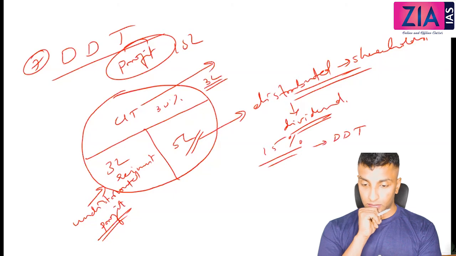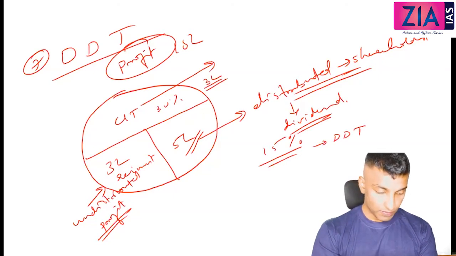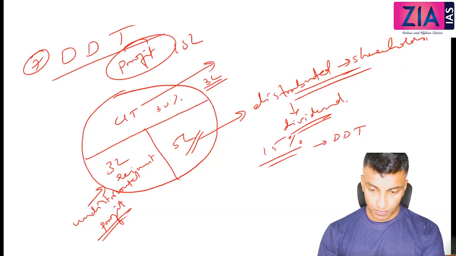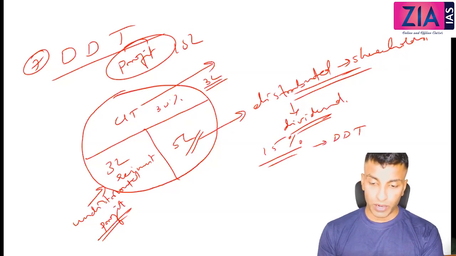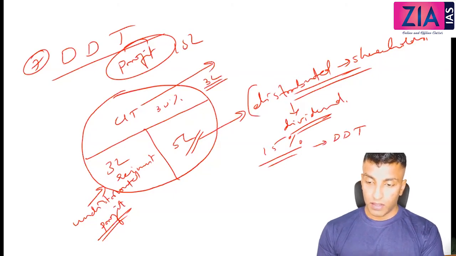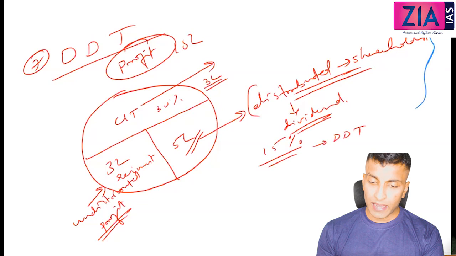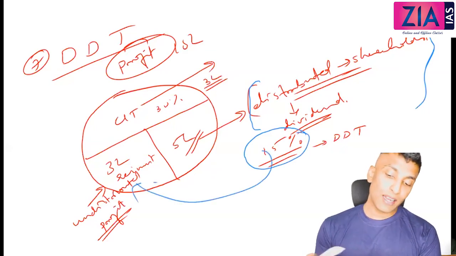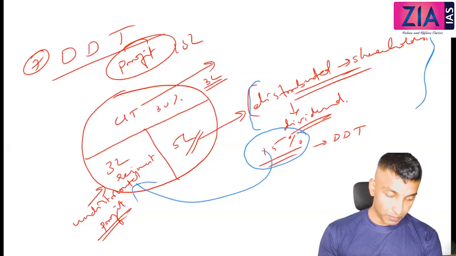Wasn't this abolished? The one which is abolished, I'm going to tell you now. This is not abolished. There is another one connected to dividend that is abolished. Okay, so why is this dividend distribution tax there? It is there basically to discourage distribution. In fact, it promotes reinvestment. That is the logic of this.